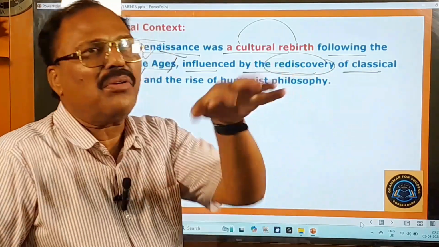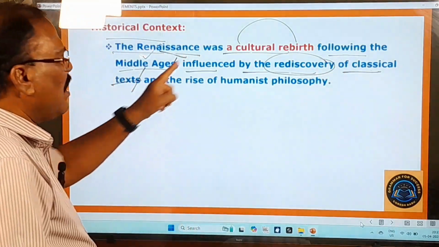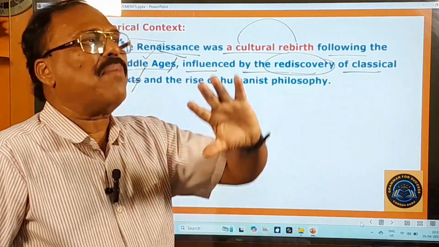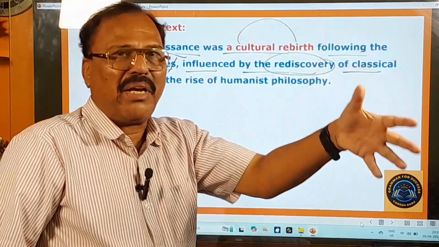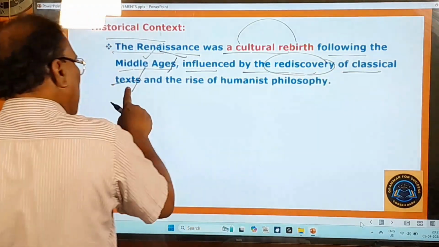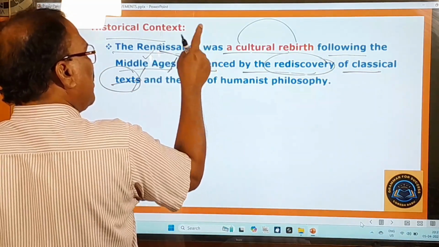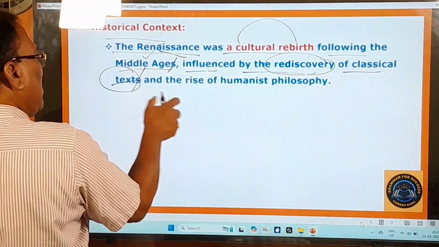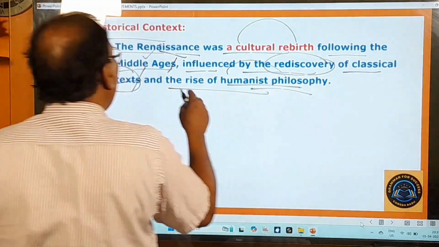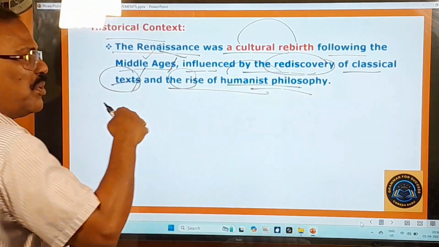ఒక దానిని మళ్ళీ కనుగొనుట. So that's called rediscovery. So the rediscovery of what? Classical texts. Classical means, you know very well, traditional, orthodox or conventional, సాంప్రదాయబద్ధమైన, సనాతనమైన, whatever the meaning you can take from this classical. So the rediscovery of classical texts. Texts means manuscripts or writings. So this Renaissance movement was influenced by the rediscovery of classical texts and the rise of humanist philosophy. Humanist philosophy means Manavata Viluvalu. So during this period, there was a big rise of humanist philosophy or humanistic values.